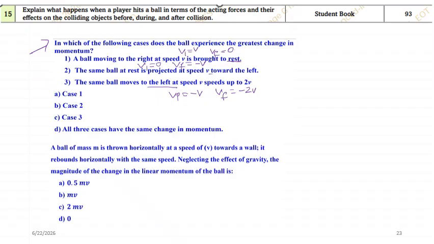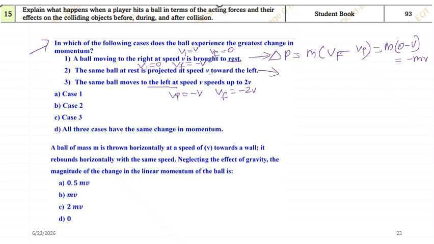Okay, now what will be the value of change in momentum in each case? Which one is having greater change in momentum? So let us calculate. Delta p is equal to m into vf minus vi. In the first case it will be m into v final is 0 and v initial is minus v. So finally I'll be getting minus mv. Okay, first case is minus mv.